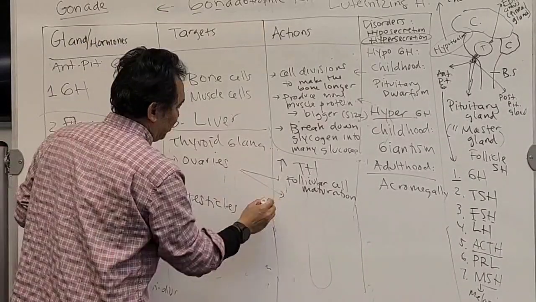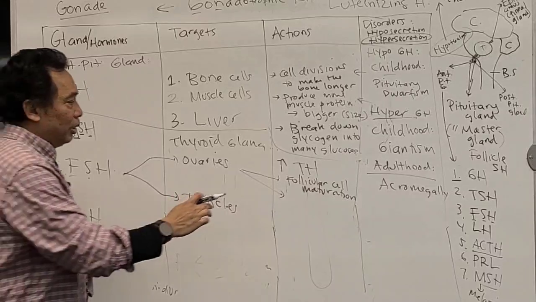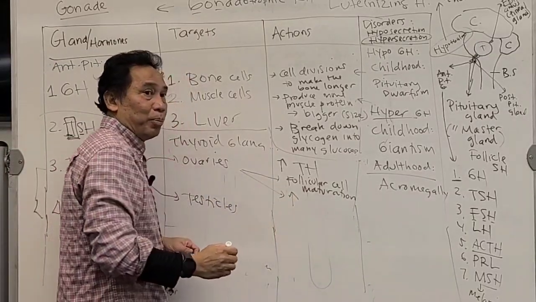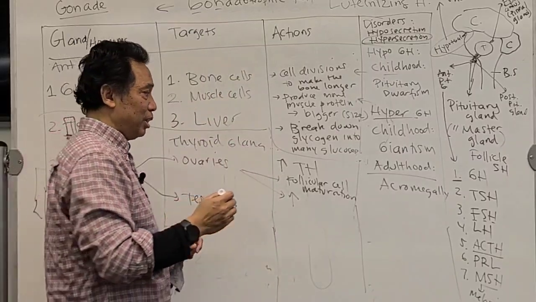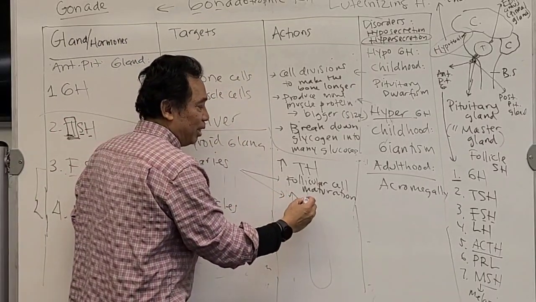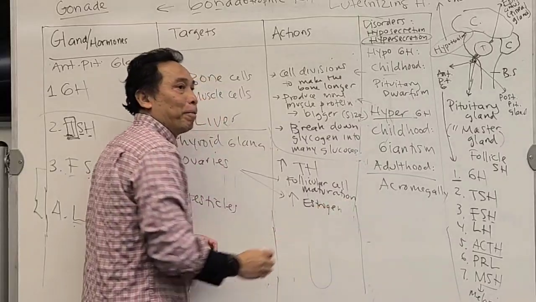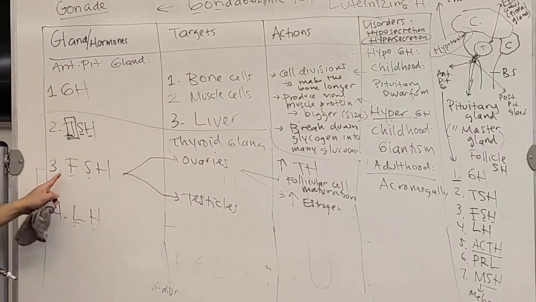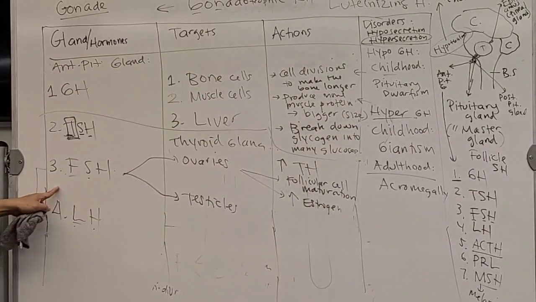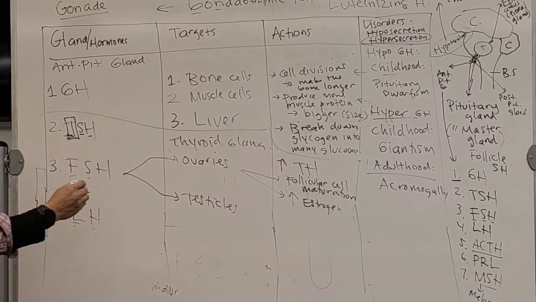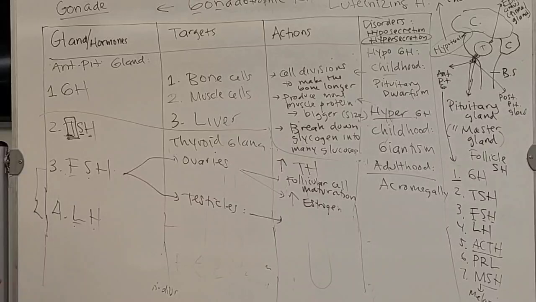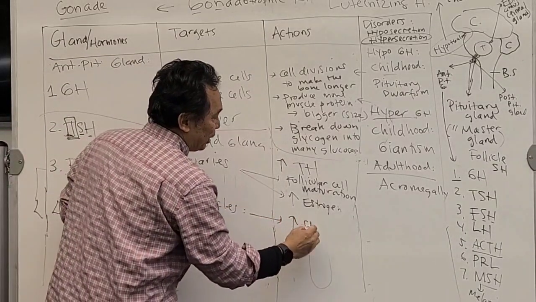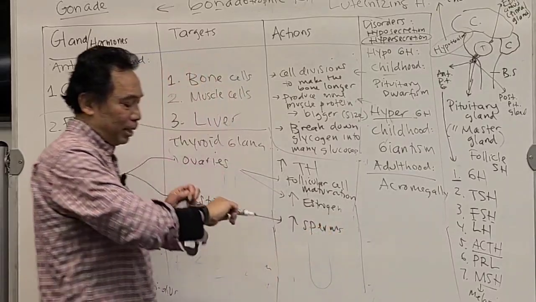Second, the ovary will also stimulate the production of one of the female hormones, the most abundant one, the most important one, estrogen. It is controlled by the FSH. On the male, on the testicle, what is the action? It stimulates the sperm production.